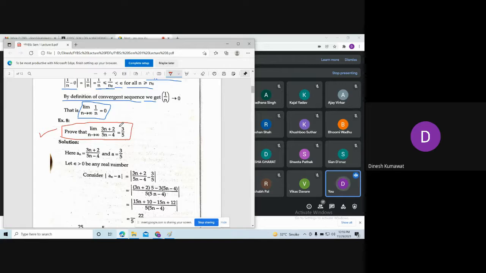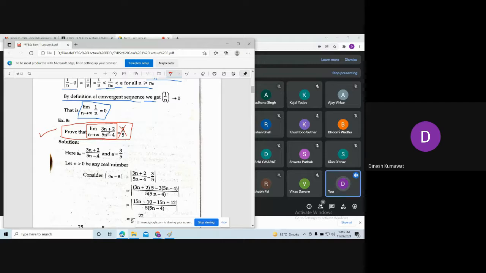Now suppose they don't give us this limiting value. My question is, are you able to find the limit of this function, 3n plus 2 upon 5n minus 4? How are you going to solve such limits? Yes, sir.